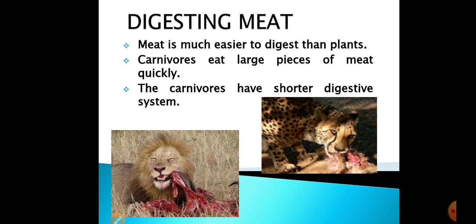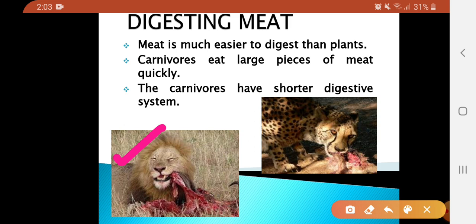You can see here the picture of a lion. It's eating a large piece of the meat, and there's a picture of a cheetah. He's also eating larger pieces of the meat and tearing it with the help of their canine teeth.